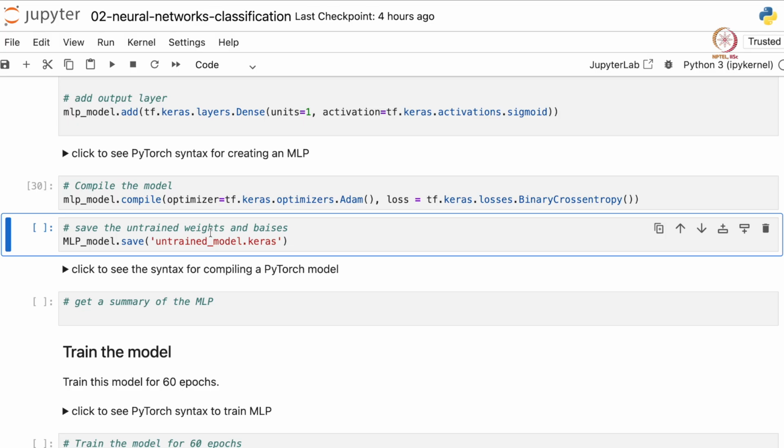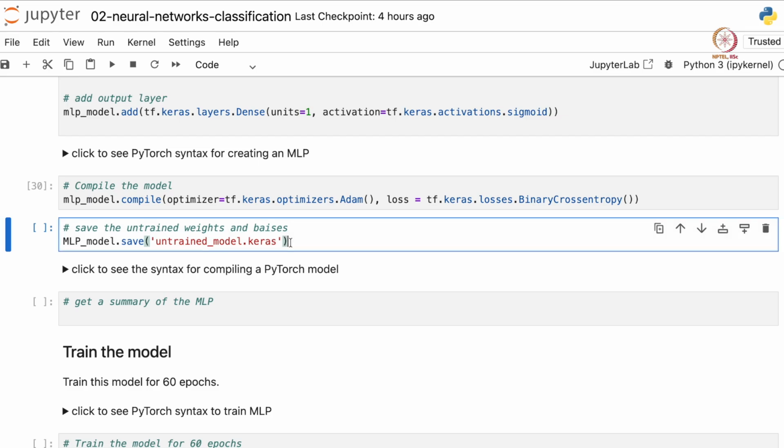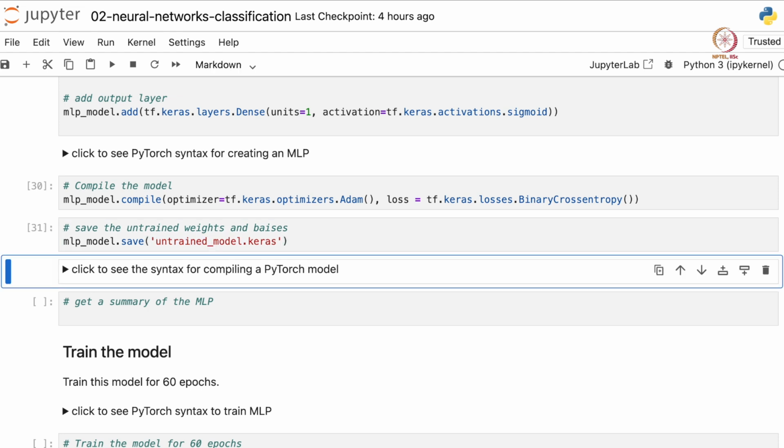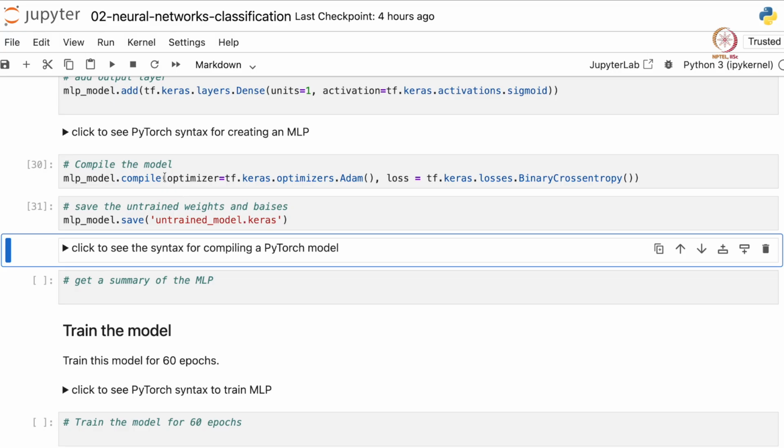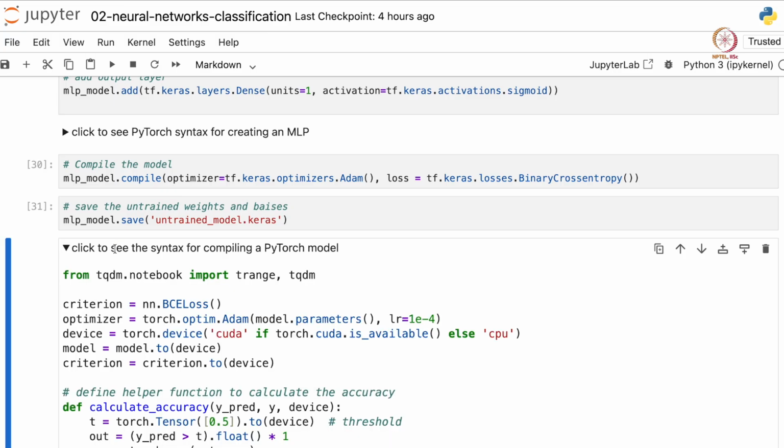Let's save the untrained model as a file so that we can tune a few things in the model without changing its weights and biases. So let's use the MLP model: MLP model.save, and let's name this model untrained_model.keras. And the syntax to compile and save a model is again found in this drop down box. You can go through this.